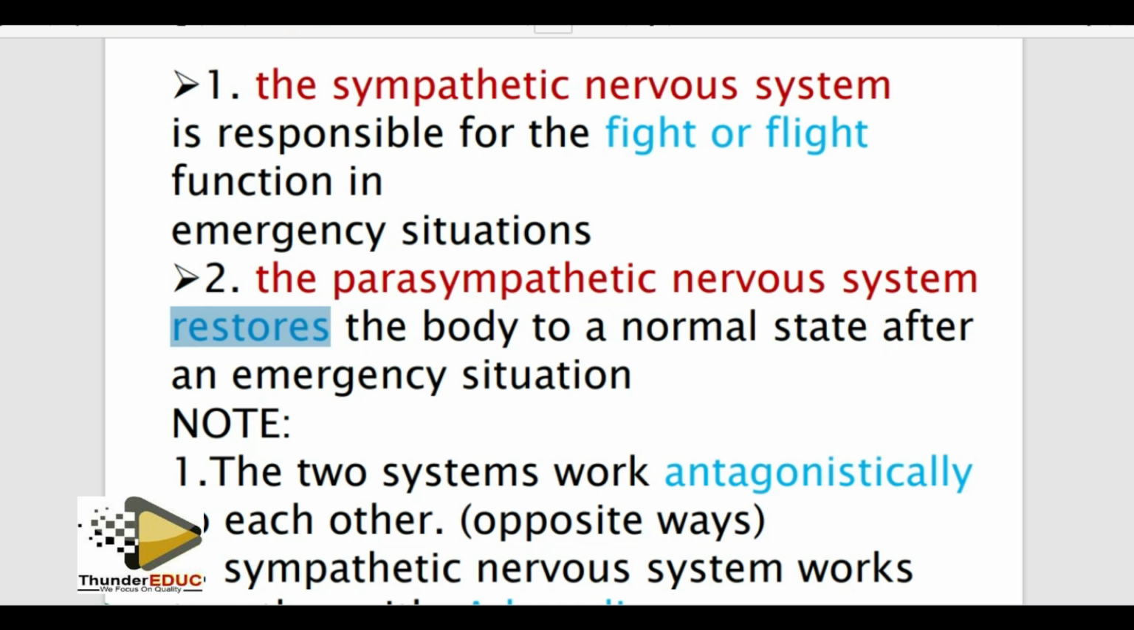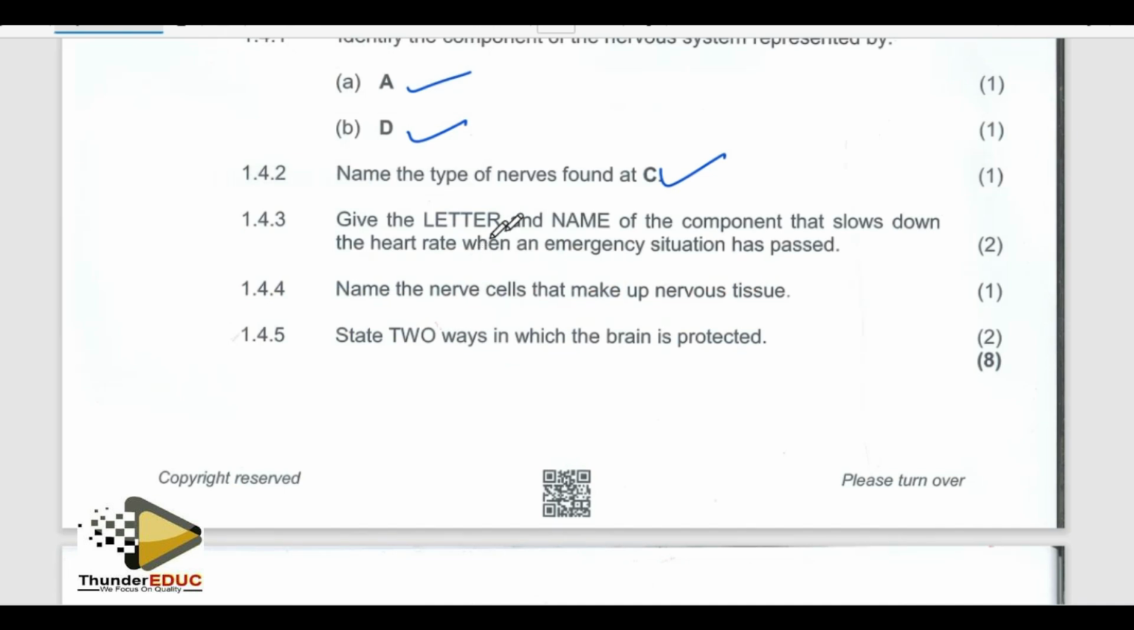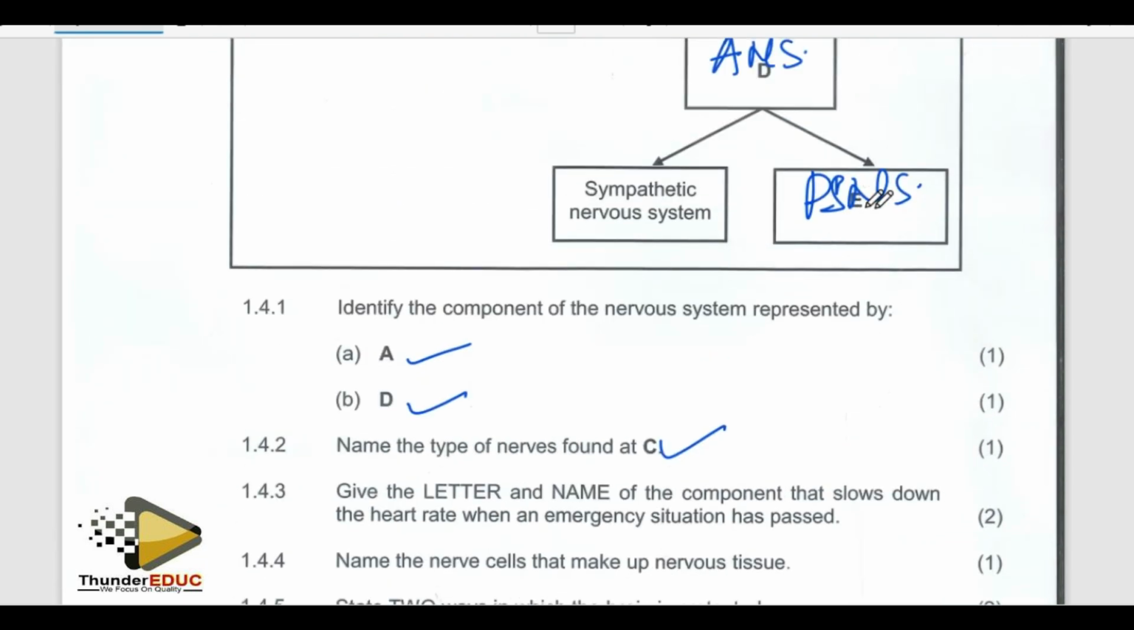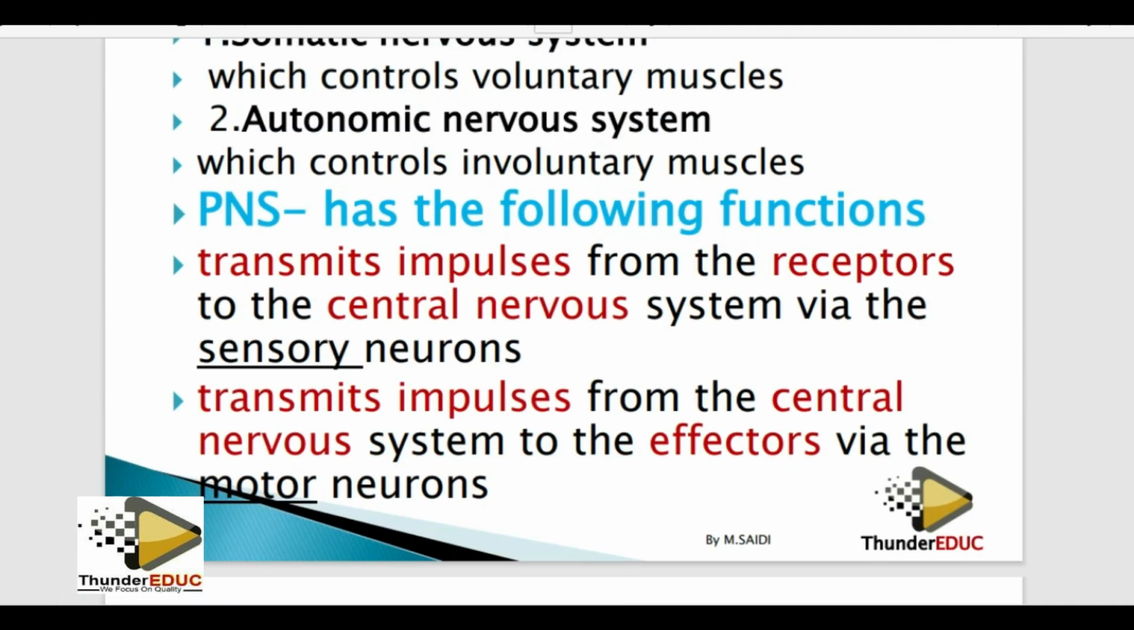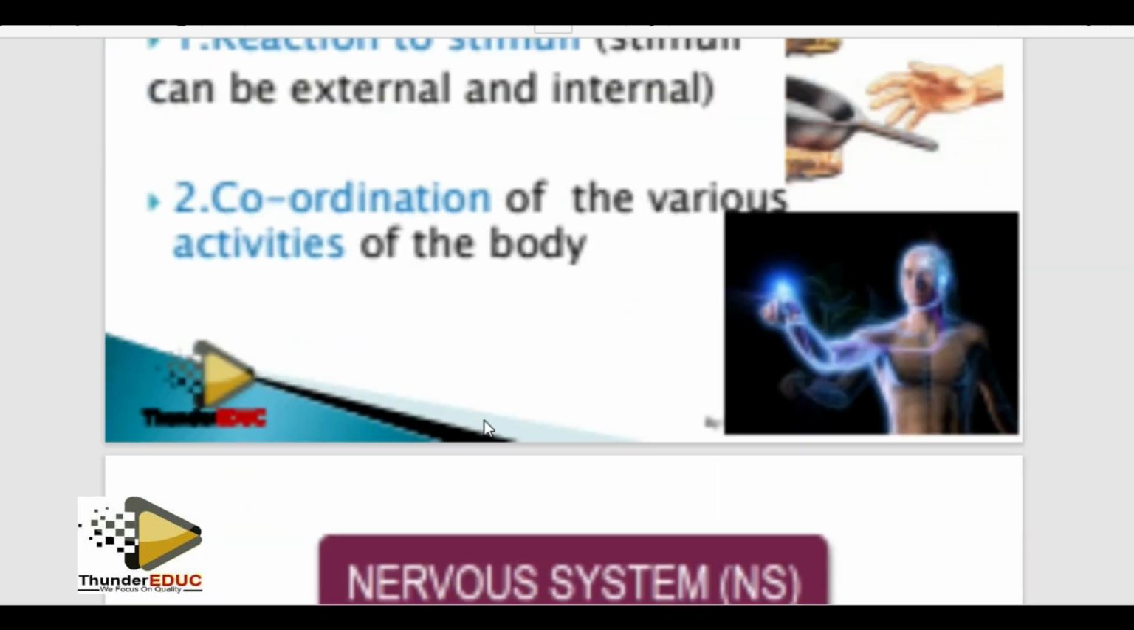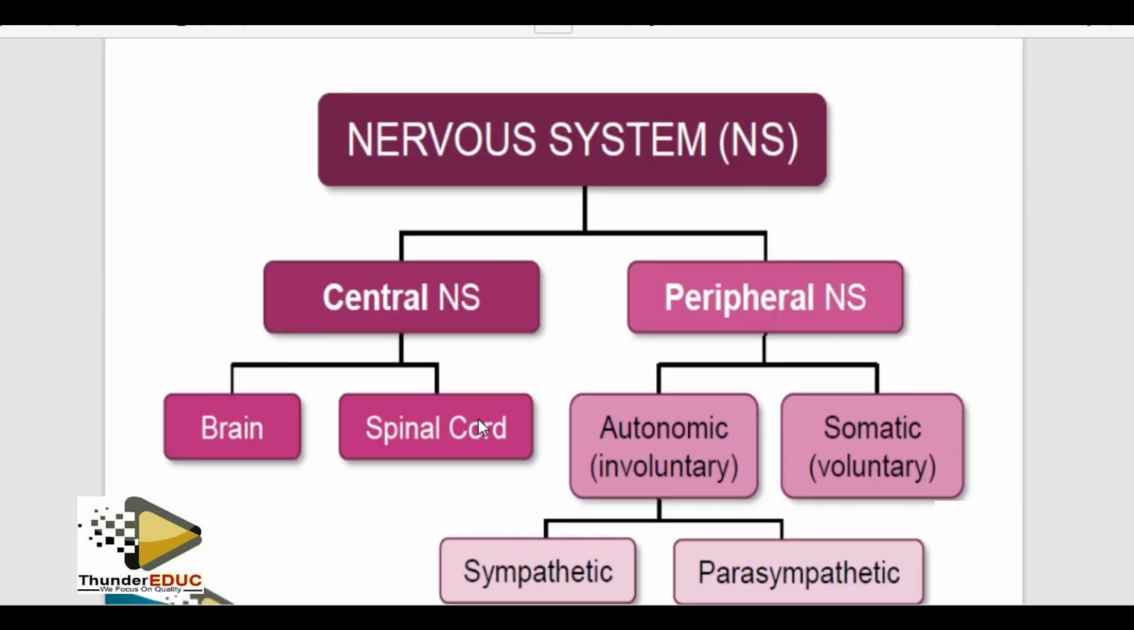What are they saying here? They're saying, give the name of the component that slows down the heart rate when the emergency situation has passed. That's what they are looking for. So now I come here and it says parasympathetic nervous system. So the answer is E, and the name is the parasympathetic nervous system. So what I'm explaining here is on this diagram. Simple. That's what they're asking.